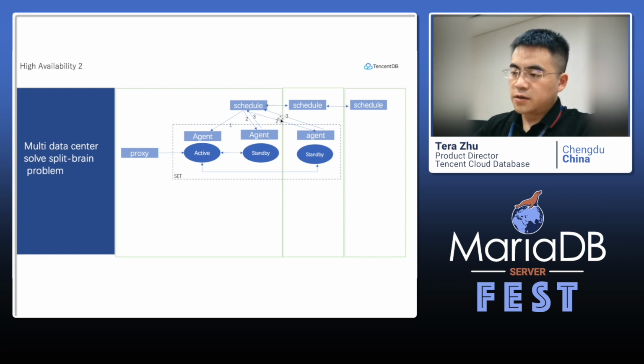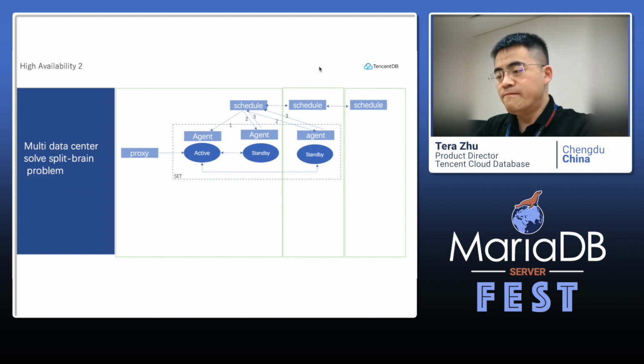Okay, if the network between data center 1 and data center 2 is broken, we know because we have data center 3. We can't connect to this scheduler, but we have this one and this one, so we know what happened to data center 1. Then we get rid of this schedule node, and then we can route user data from the client to this data center. Of course, this may not keep the consistency of data, but it gives high availability.